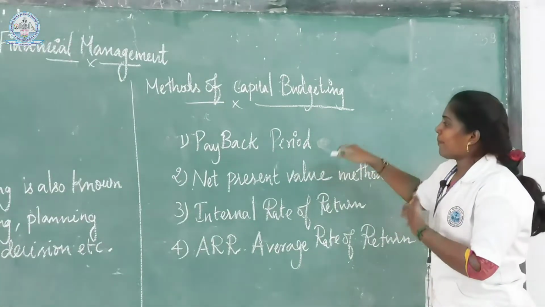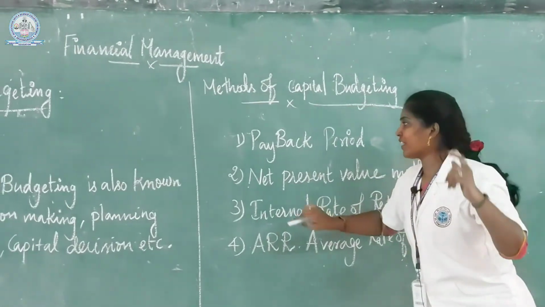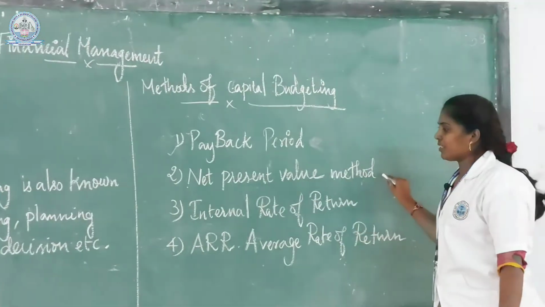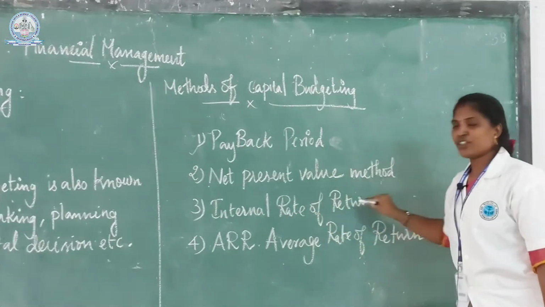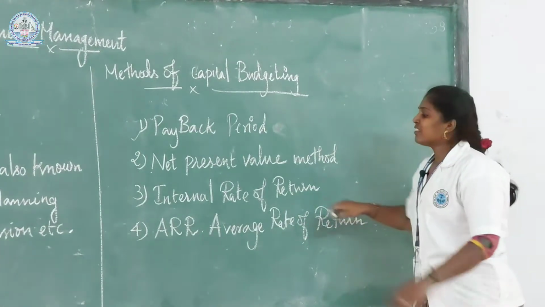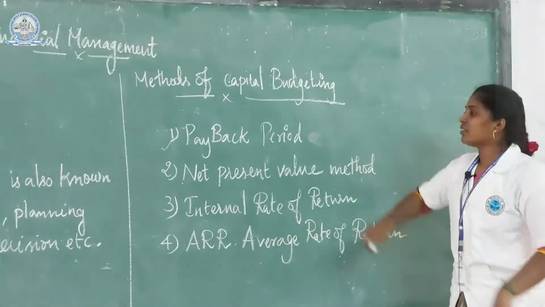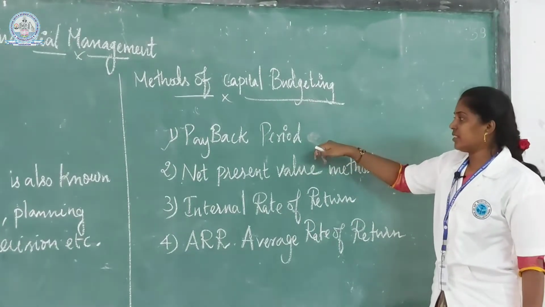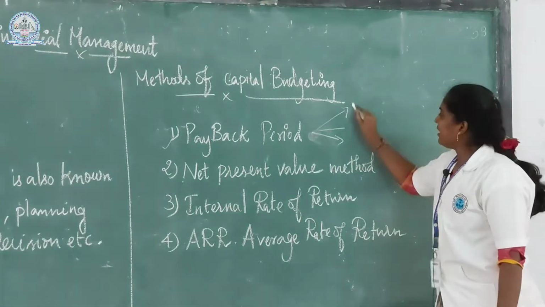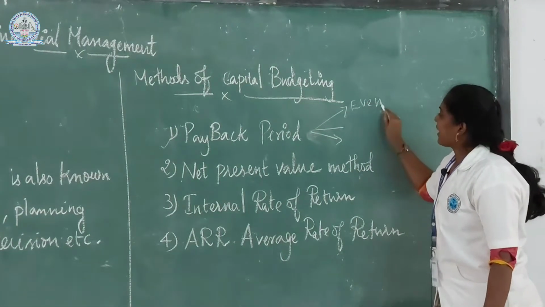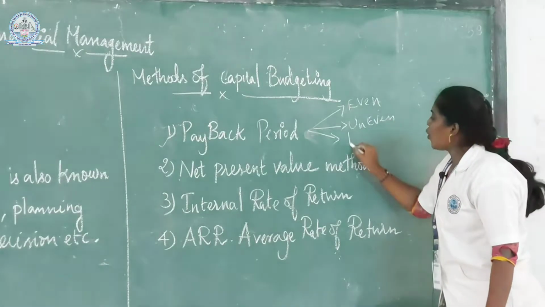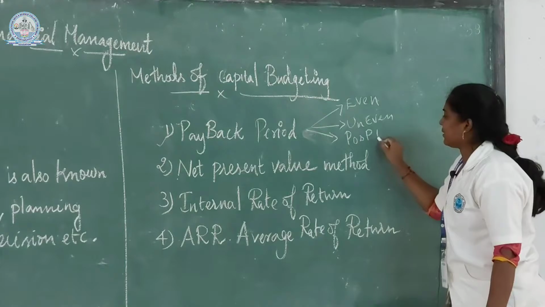The calculation of capital budgeting is divided into four categories. First is the payback period, second is the net present value method, third is the internal rate of return method, and fourth is the average rate of return method, the short form of ARR. The payback period has three categories: even cash flow method, uneven cash flow method, and post payback period method.